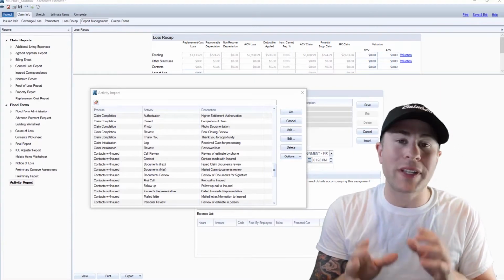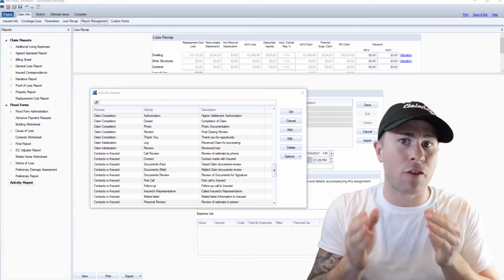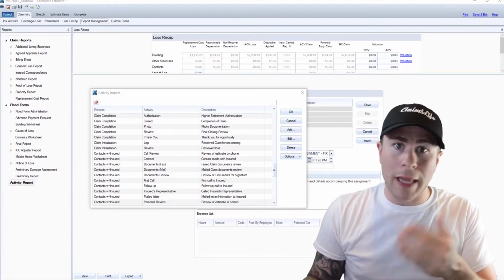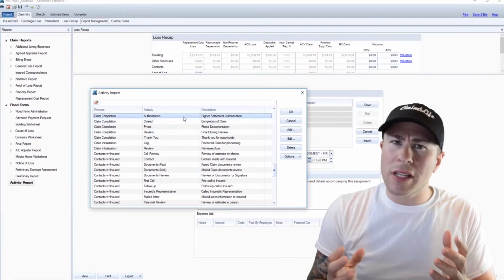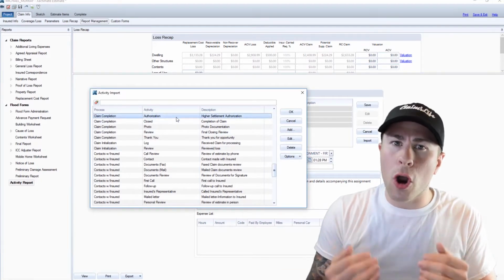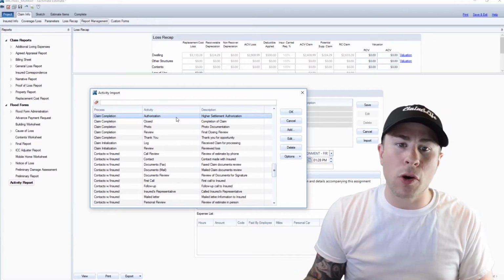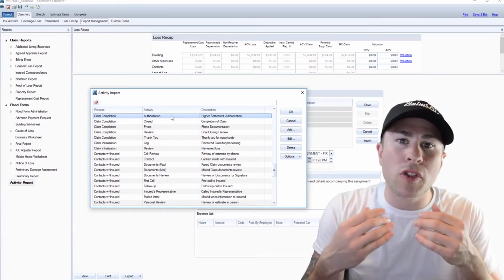Now, before I show you exactly what I did, I want to remind you of what Xactimate did for you. When you got your Xactimate loaded onto your laptop or device, you were given these notes. All right, let's look at these notes real quick. How good are they? Are they actually helping you do your job? The first note, you would think, is going to be most commonly used.